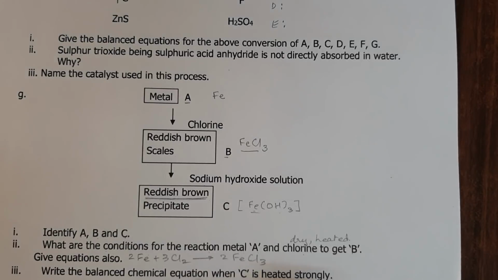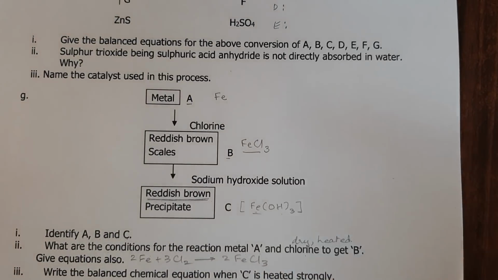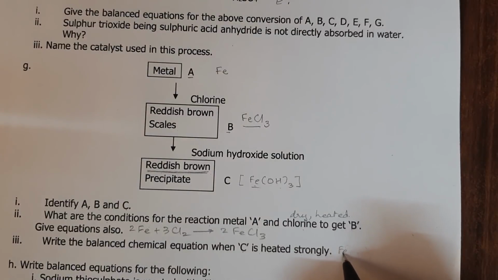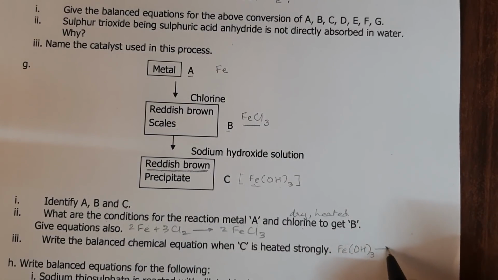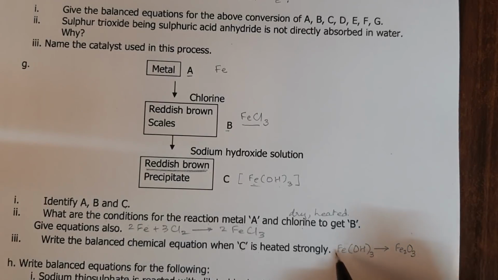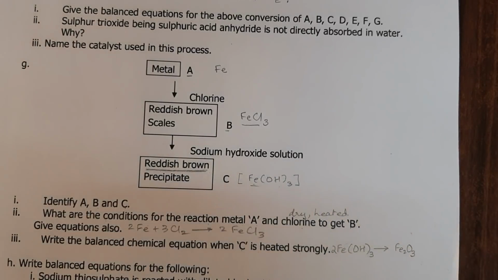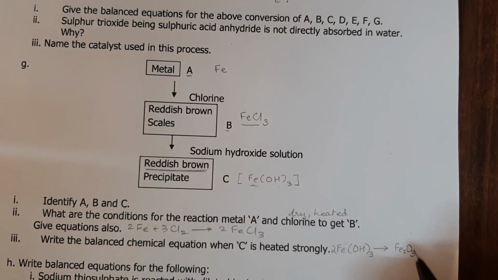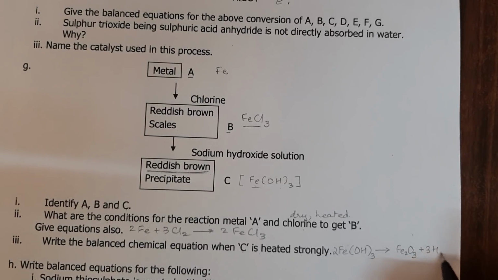Write the balanced chemical equation when C is heated strongly. C is Fe(OH)3. Now when it is heated, it will become Fe2O3. So we'll have to put 2 in front of this, and that will give us 3H2O, and it is balanced.